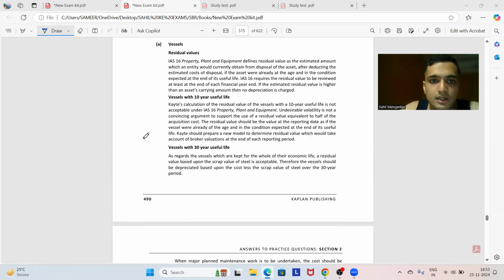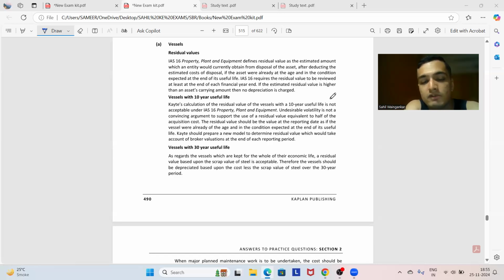वो ठीक है. ये देखो अभी 10 years के vessels के लिए क्या होगा. KAYTE's calculation of the residual value of the vessels with the 10-year useful life is not acceptable under IAS 16, property, plant, and equipment. Undesirable volatility is not a convincing argument to support the use of residual value equivalent to half of the acquisition cost. ये अपन ने perfectly बोला था.